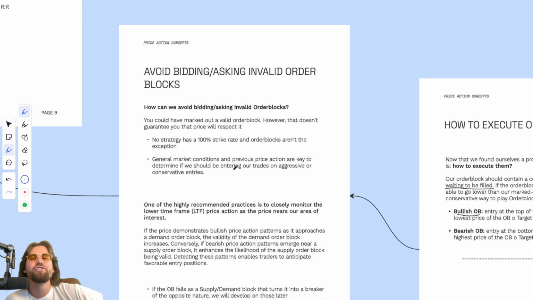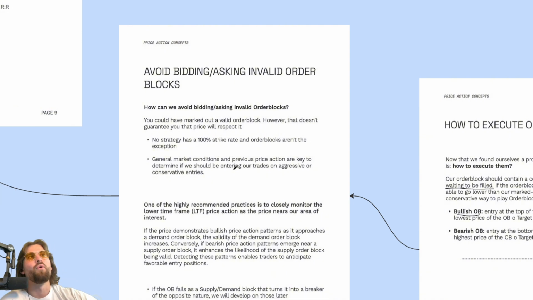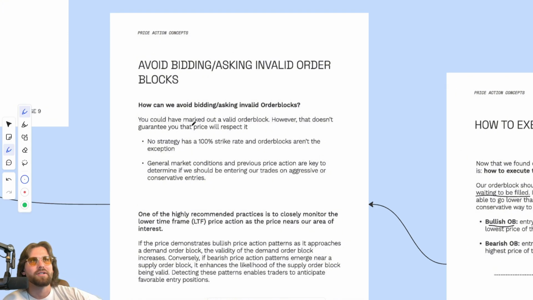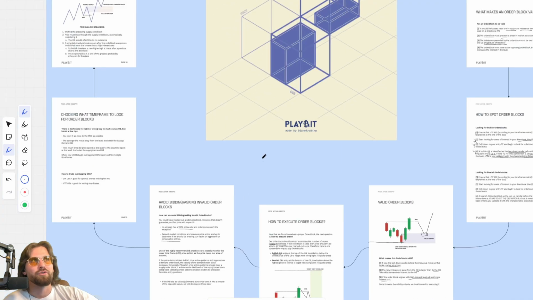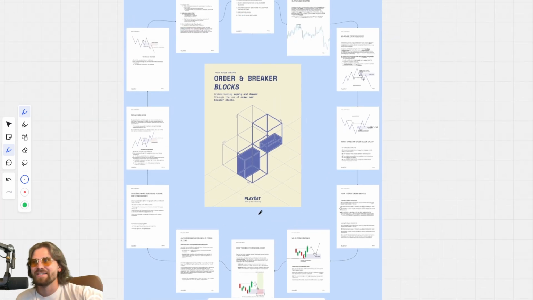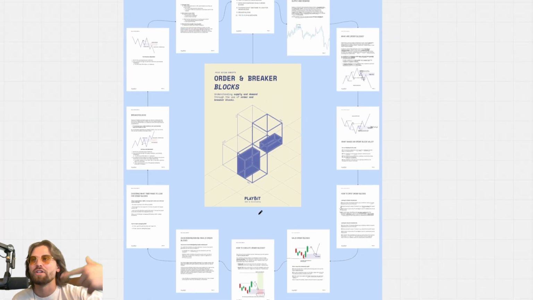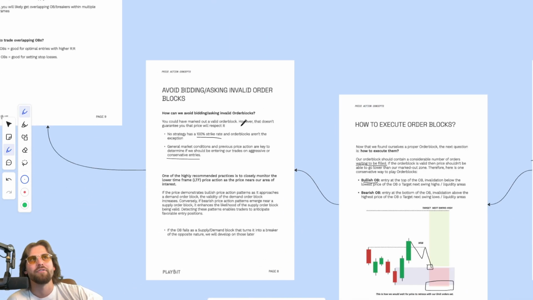Now, what must we avoid when looking for invalid order blocks? Well, some of the main things is you could have marked out a valid order block. However, that doesn't guarantee that price will respect it. Of course, no strategy has a 100% strike rate, and order blocks are not an exception. General market conditions and previous price action are key to determine if we should be entering our trades on aggressive or conservative entries. For the most part, what I'm teaching you today, order blocks, they of themselves are not a trading model that you should ever use. You shouldn't just trade based off of an order block alone.